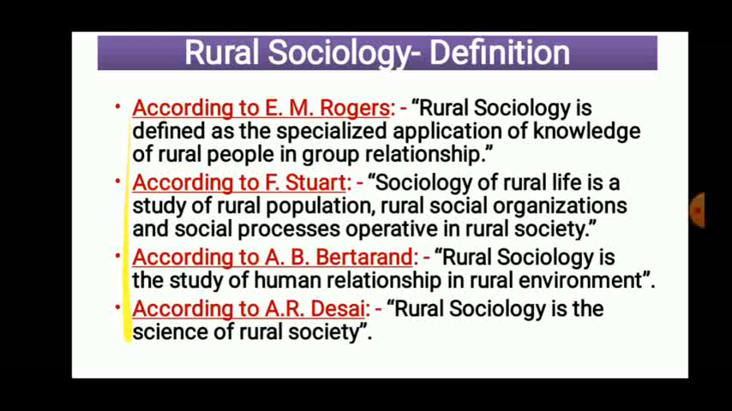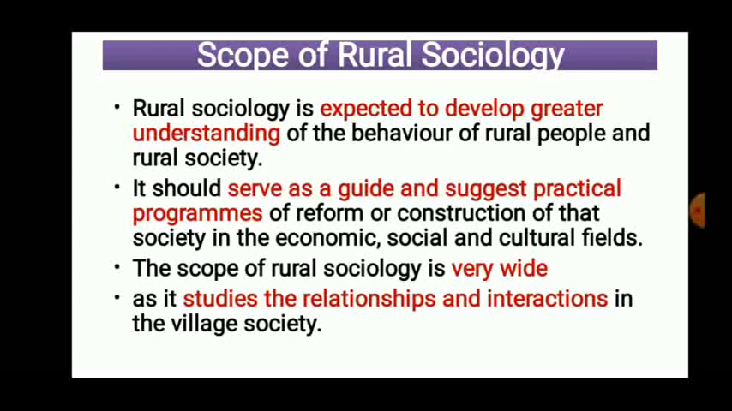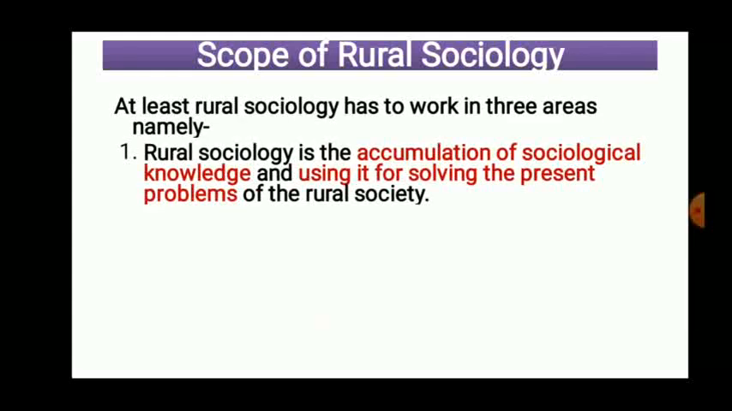All the four are important from the objective point of view, but in the exam, if it is asked to write the definition of rural sociology, then you have to write this one of Stewart: rural sociology is the study of rural population, rural social organization and social processes which are operating in a rural society. Then we have discussed the scope of rural sociology. So in the exam there will be the question: give the definition of rural sociology, explain the scope and importance of rural sociology. So that we have discussed in the last lecture up to the scope of rural sociology.